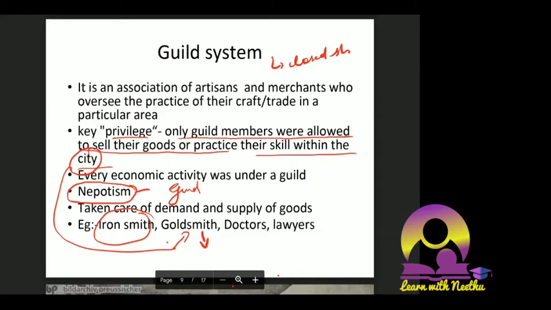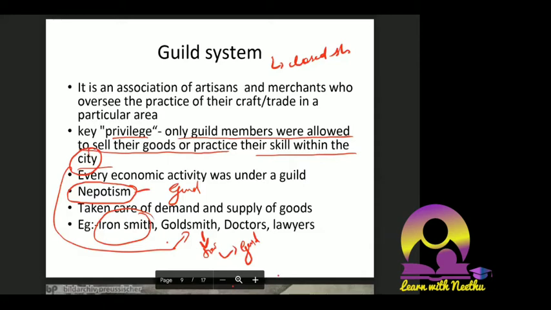If I am a goldsmith and people come to me to get trained, I will give training and admit them to the guild. Otherwise, even if I am skilled, if I come from another city and try to join, it will not happen. Admission went to relatives, friends and family. So nepotism existed in the guild system.